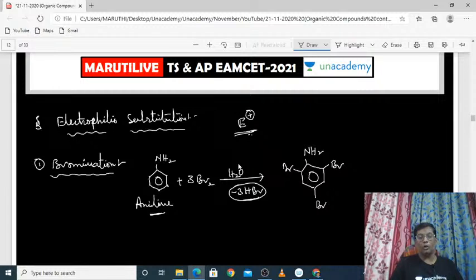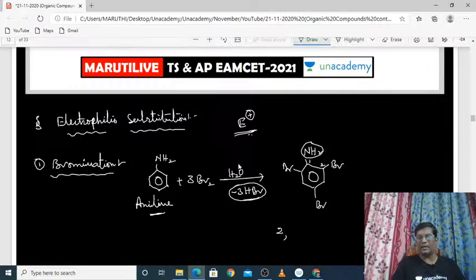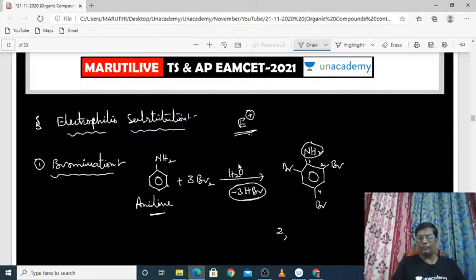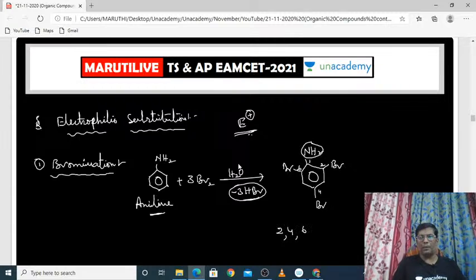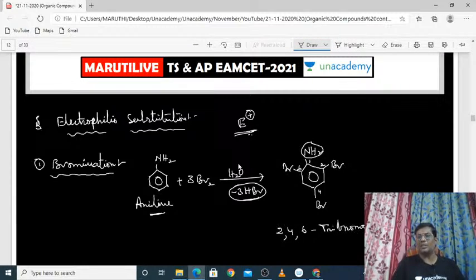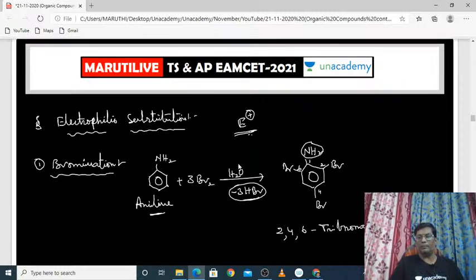This is called ortho position. These two are called ortho positions. This is called para position. This is the functional group, so it is first carbon, second carbon, third, fourth, fifth, sixth. So it is called 2,4,6 tribromo. Why? Because three bromines have been attached on the benzene ring. That's why we say 2,4,6 tribromo aniline.